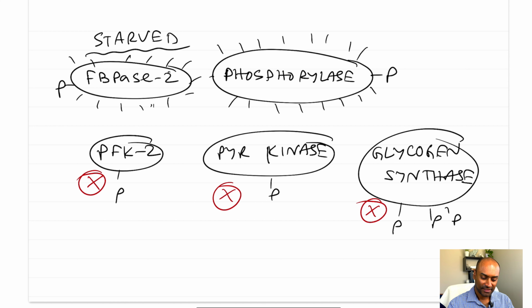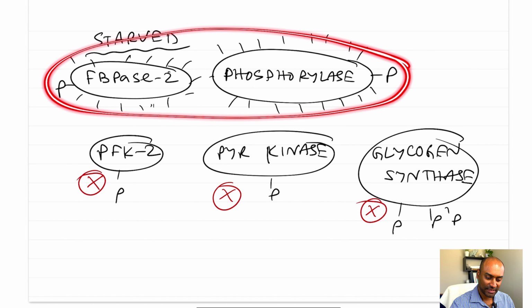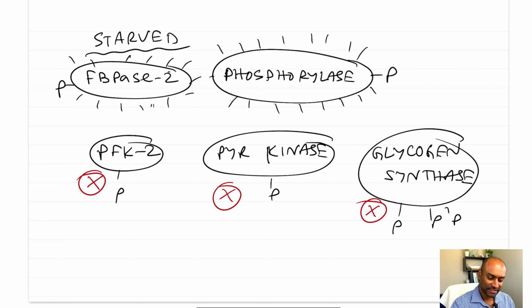PFK2 will upregulate glycolysis, pyruvate kinase will upregulate glycolysis, and glycogen synthase will upregulate glycogen synthesis, so basically storage of glucose. But under the starved state, we don't want to store glucose. We want to give glucose to other tissues. That's why these enzymes are deactivated and those enzymes are activated.